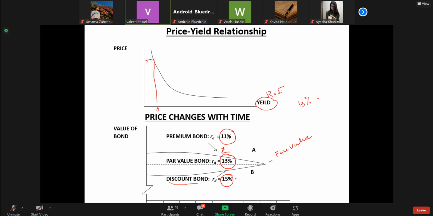But at the time of maturity, when it is redeemed, the bond price will converge to the face value. So that is why the price of a bond may vary because of the variation in the rate of interest in the market.